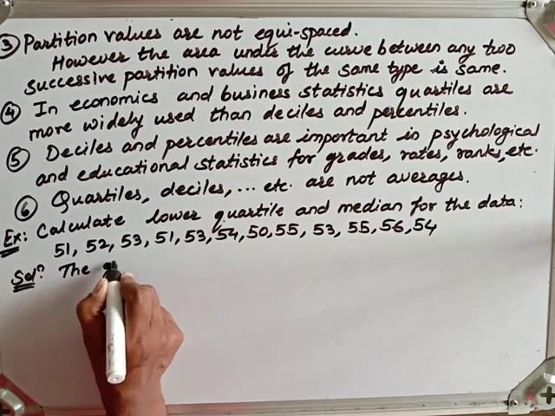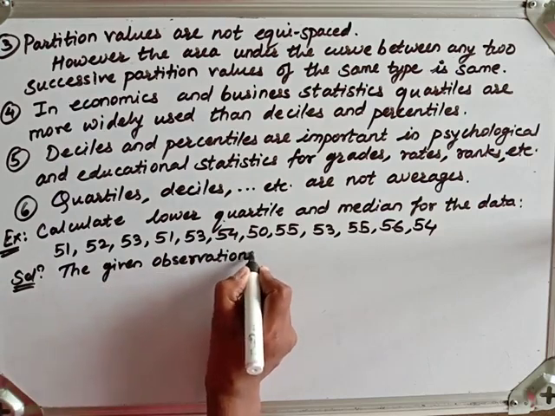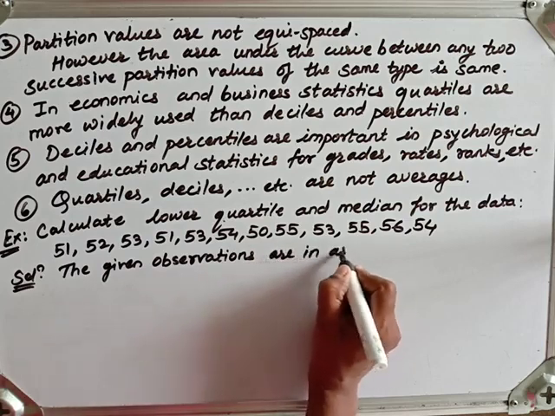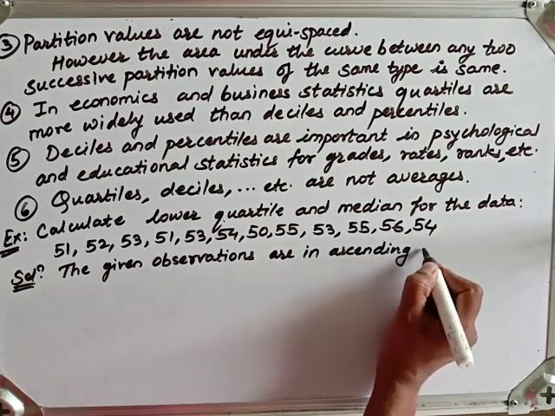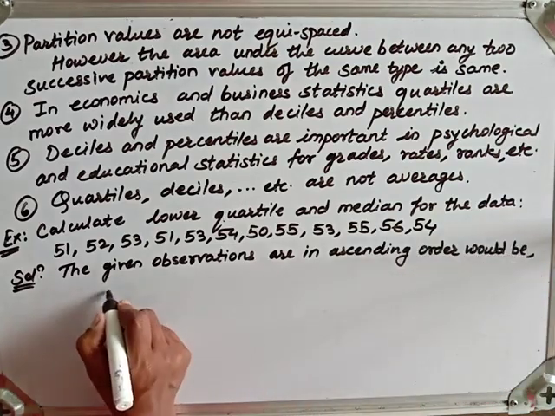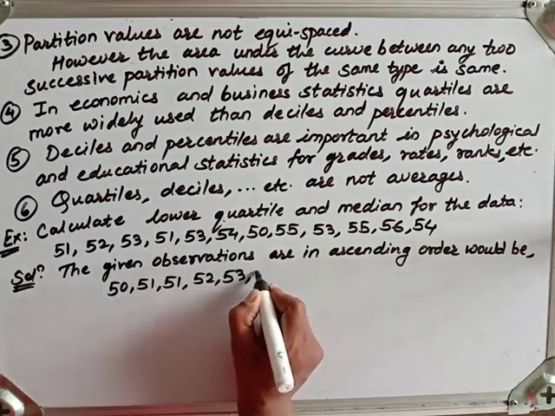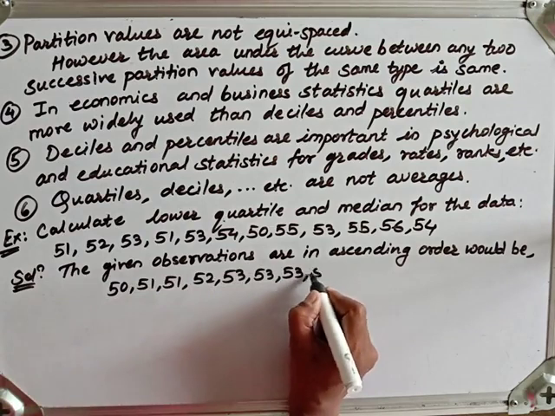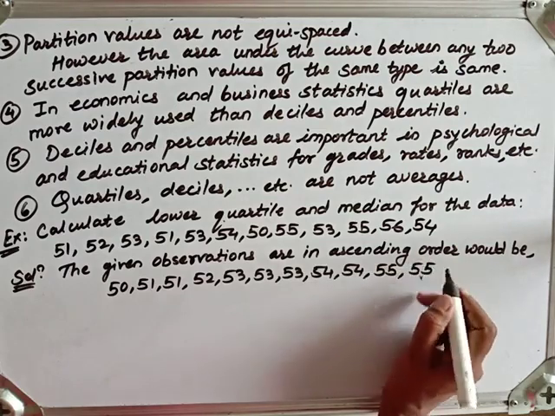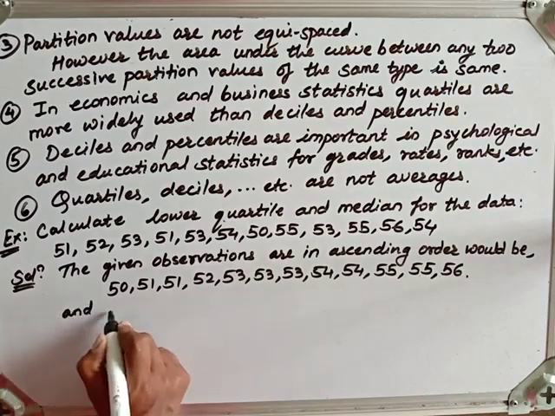So the given observations in ascending order would be: 50, 51, 51, 52, 53, 53, 53, 54, 54, 55, 55 and 56, the last one.